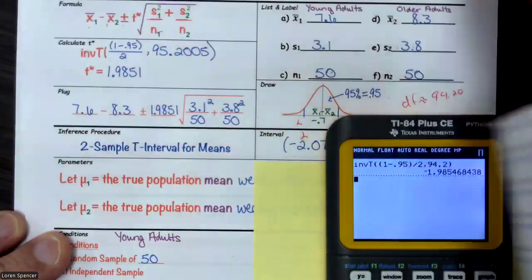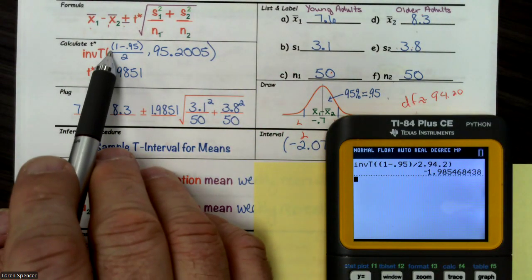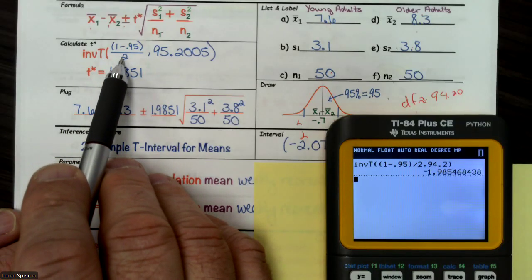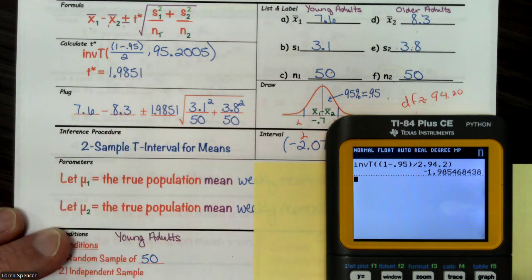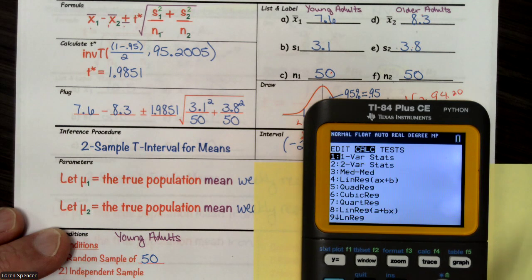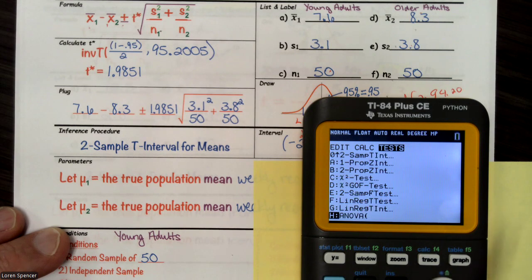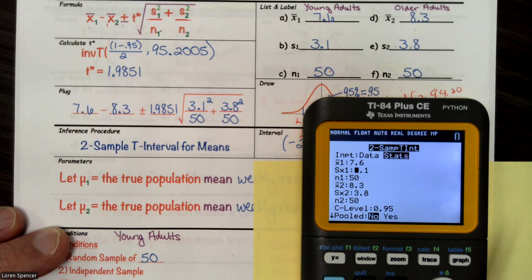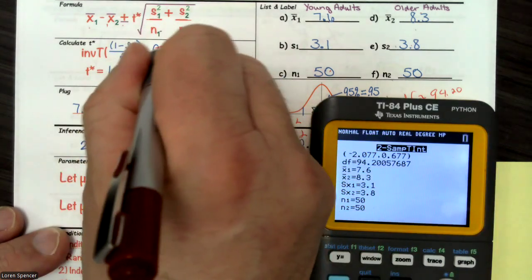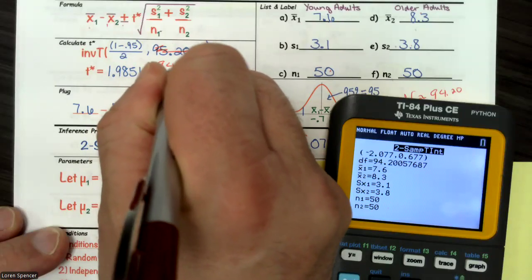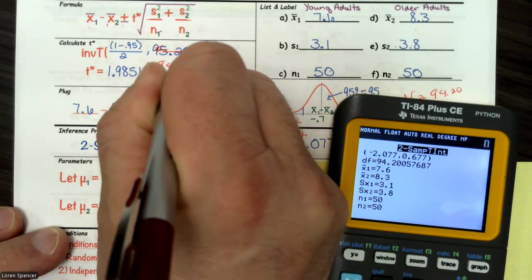This would be the way we show our work: invT of 1 minus 0.95 divided by 2, that's in parentheses. Let me check that real quickly. Yeah, the degrees of freedom is 94.2005.